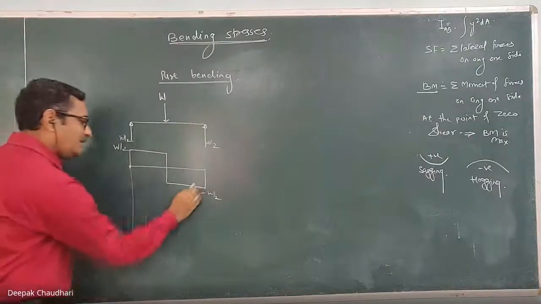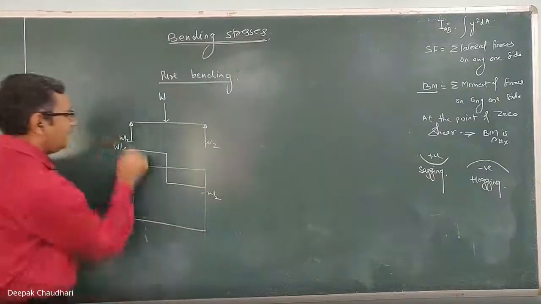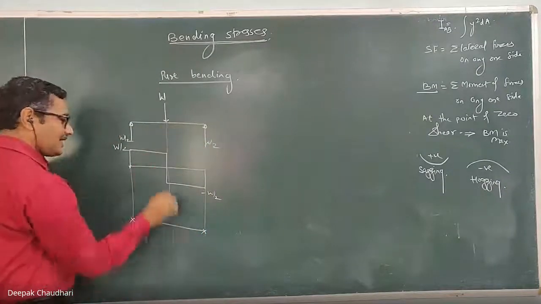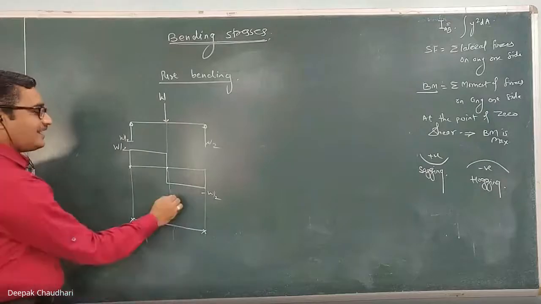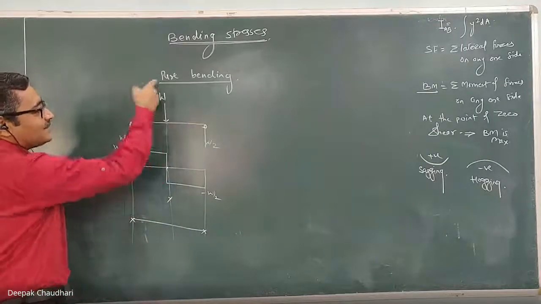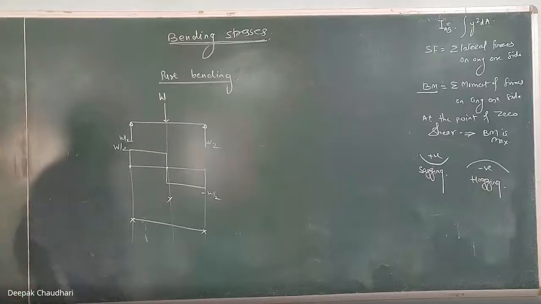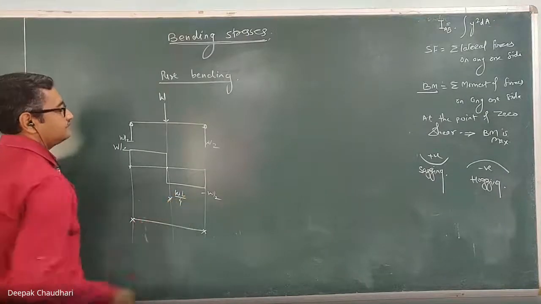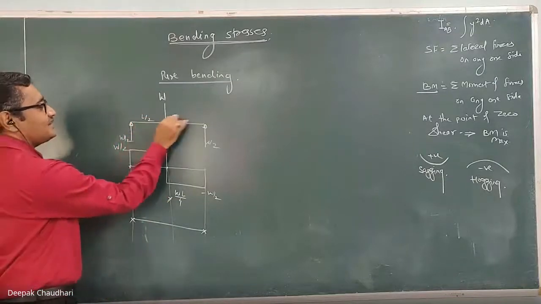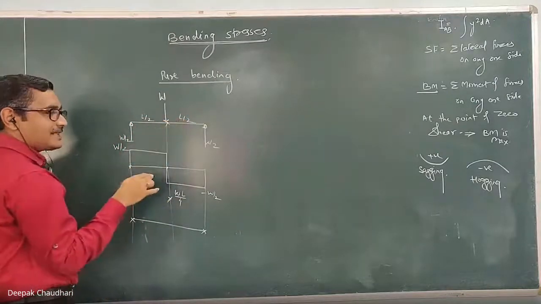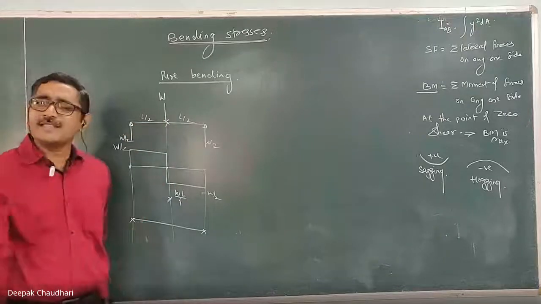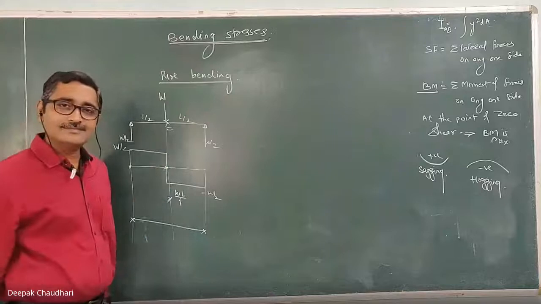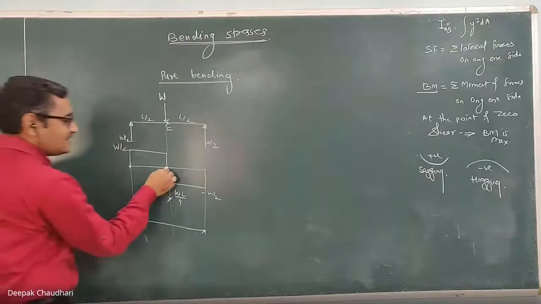And if I draw the bending moment diagram for this, the bending moment at the left end is 0, bending moment at the right end is 0, and the bending moment is maximum here because the shear force is 0. For the simply supported beam carrying the point load at the middle, the maximum bending moment is WL by 4, because this is L by 2, this is L by 2. Directly I can say that the bending moment is maximum at this point C. Why? Because the shear force is 0. Understood?